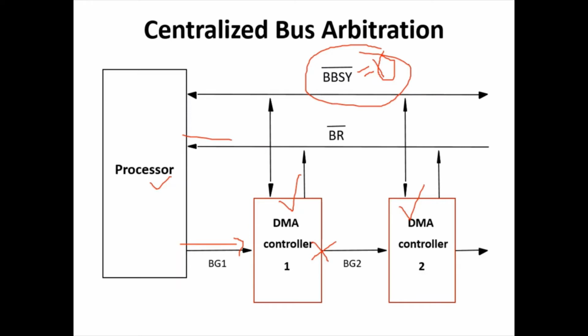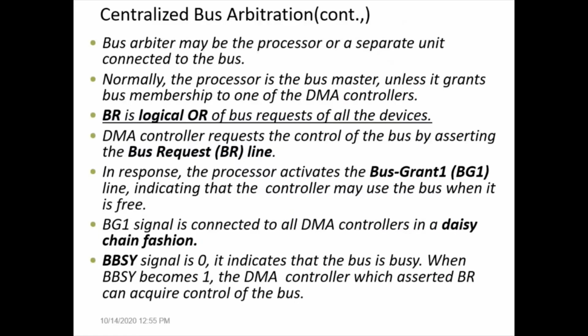So this is how centralized bus arbitration works when the processor is the arbiter. Basically the main signal here is the bus grant signal, which has to be blocked by a device which wants to become bus master. The device which blocks the bus grant signal instead of forwarding it to other devices becomes the bus master. This is the same explanation again given in the theory lines.